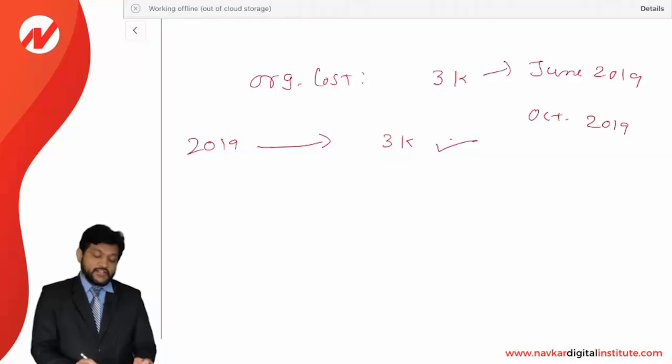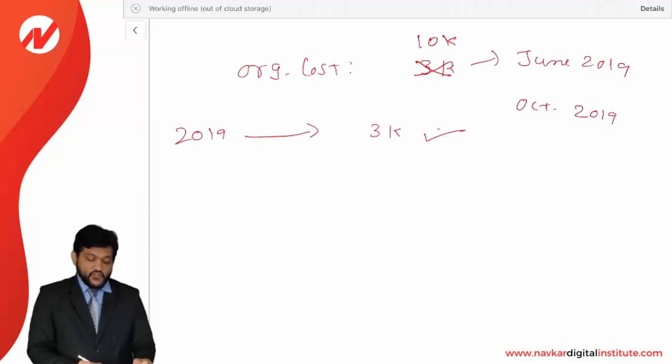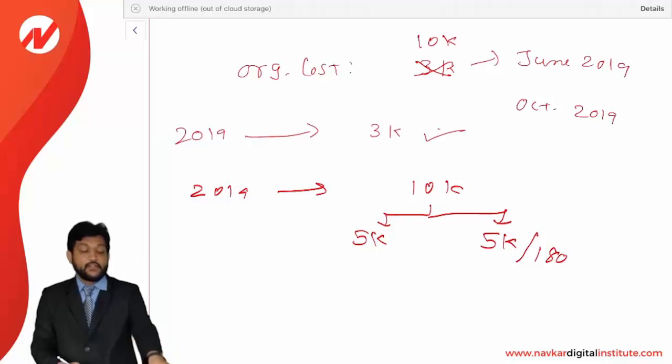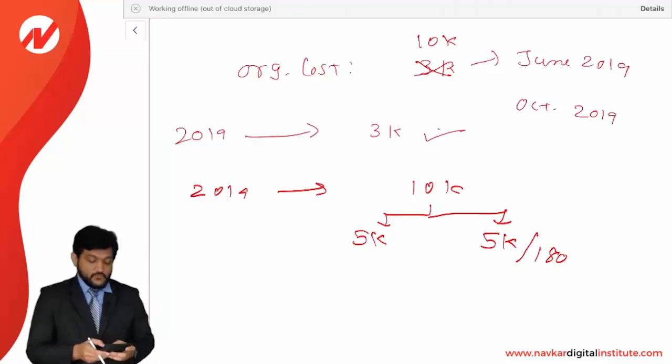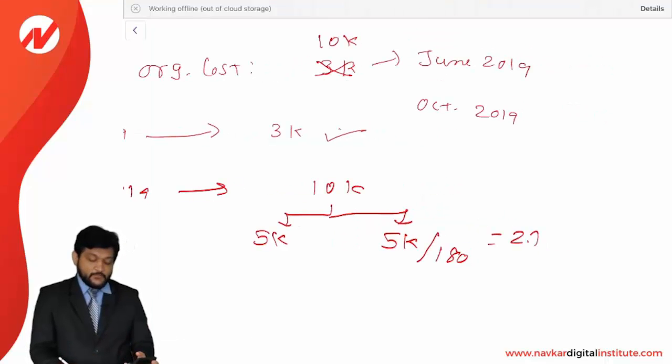Okay, now let us say the expense incurred was 10,000. Then for 2019, out of 10,000, 5,000 will be deducted immediately, and the balance of 5,000 will be amortized over 180 months. 5,000 divided by 180 months comes to 27.78 per month.